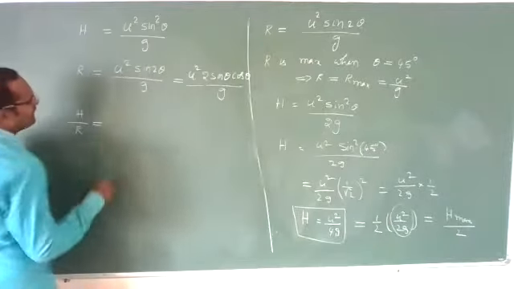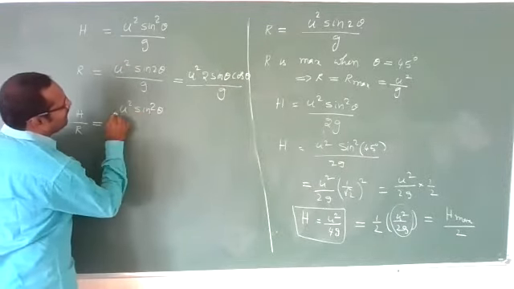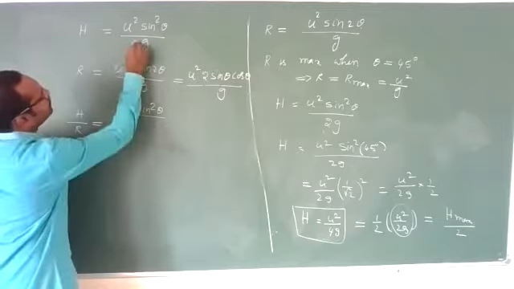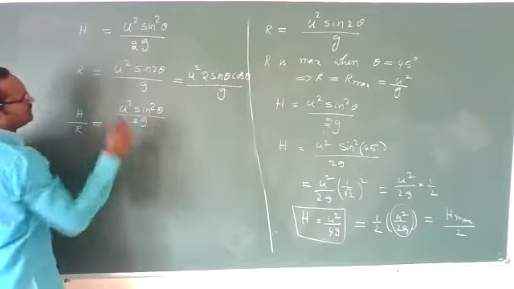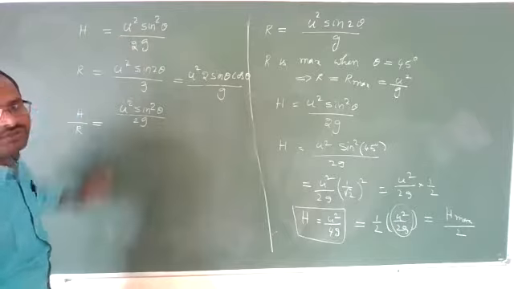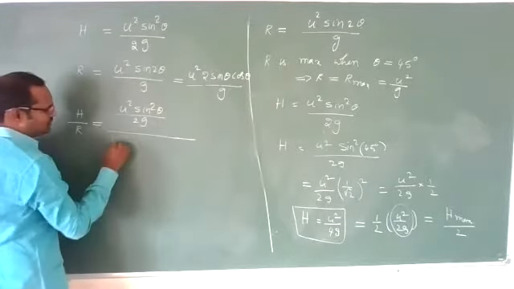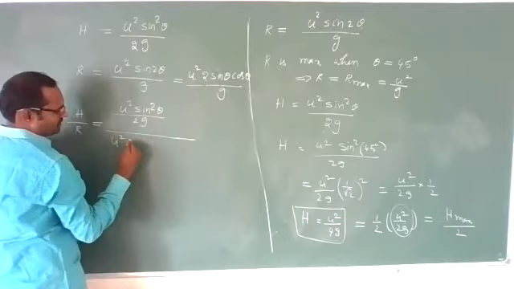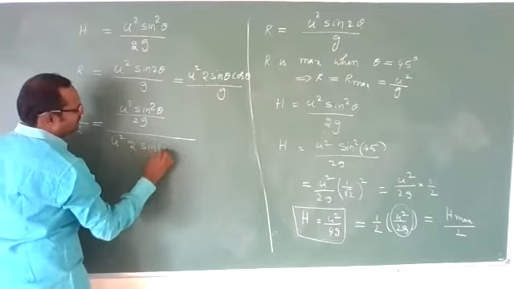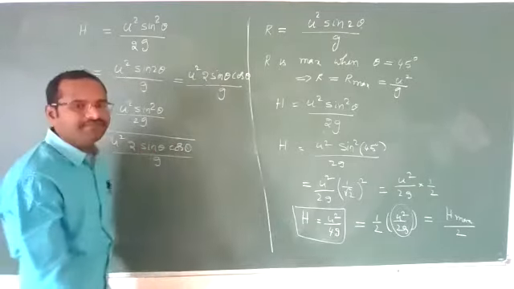H value is u square sin square theta by 2g. Maximum height is u square sin square theta by 2g. Upon range value, which is u square 2 sin theta cos theta by g.